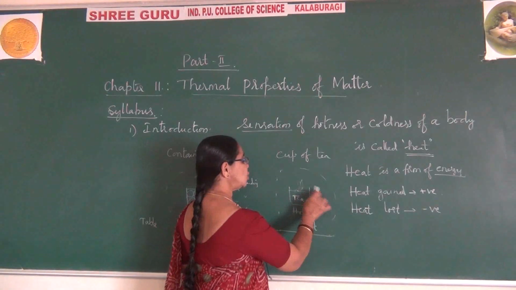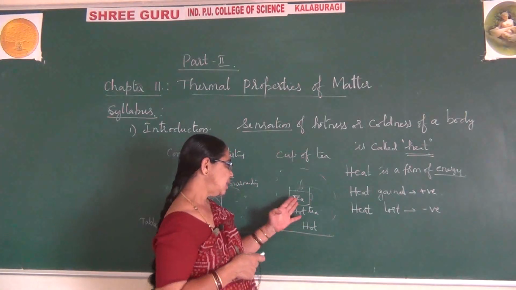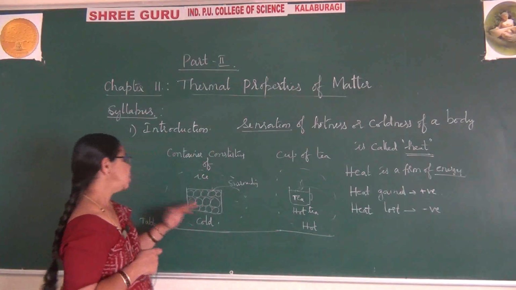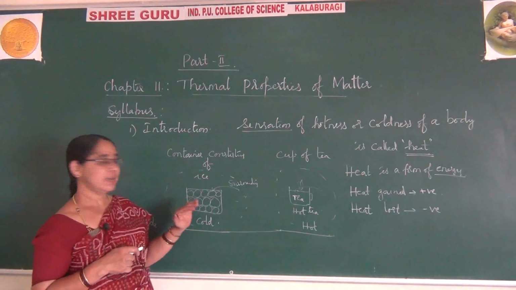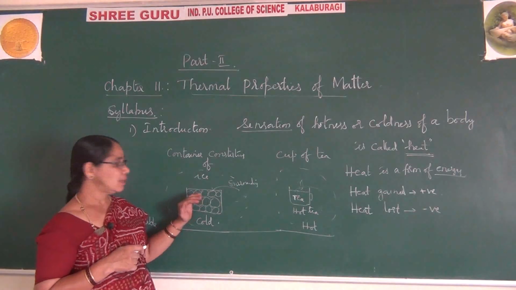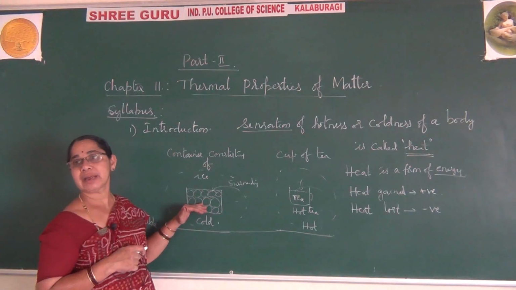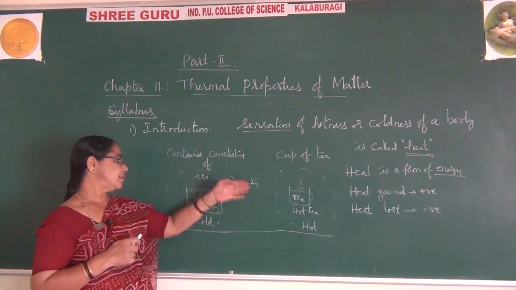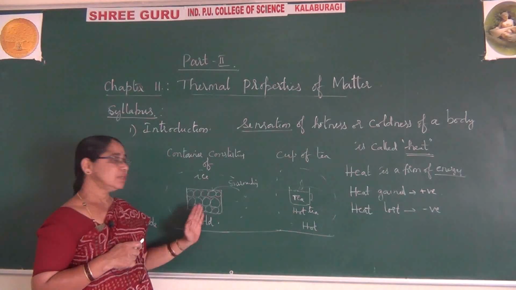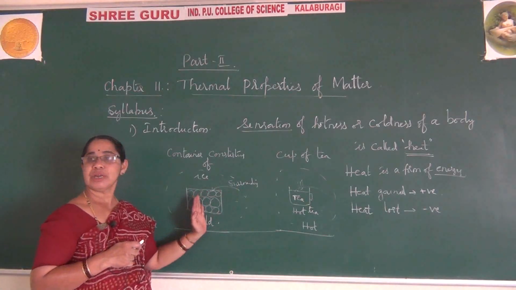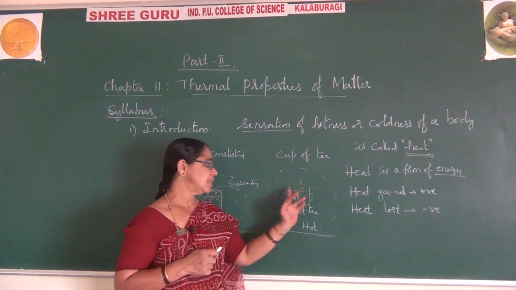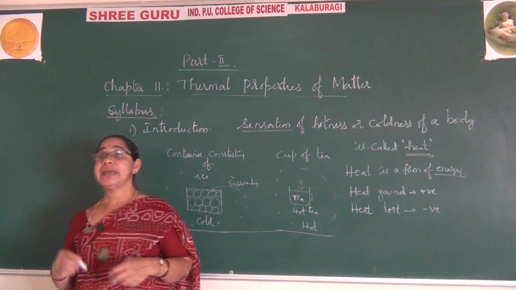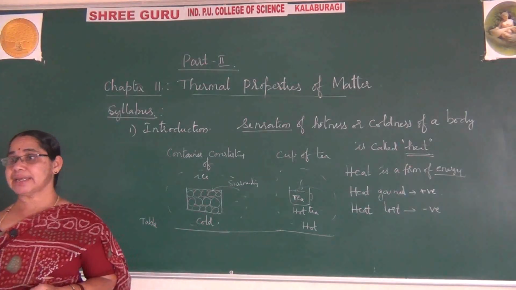Due to this exchange of heat, after some time the hot tea becomes cold, but this ice cube will melt and become fluid like water. So what happens here? The surrounding temperature is different from this. So heat is exchanged from system to surroundings. Here also heat is exchanged from system to surroundings. So heat is transferred from one end to the other end.